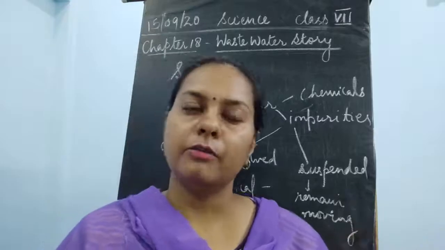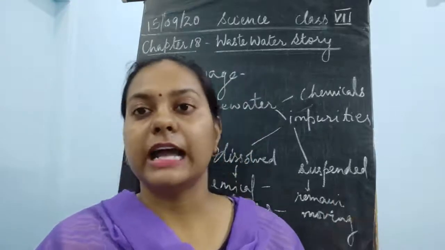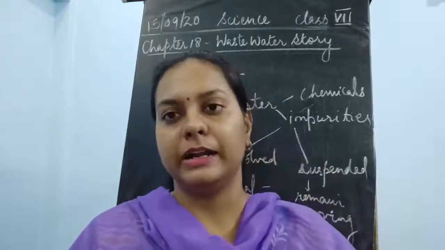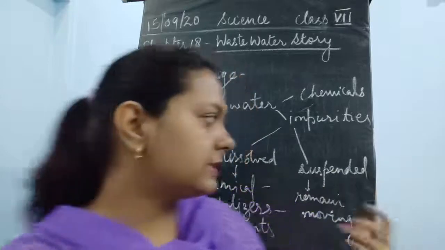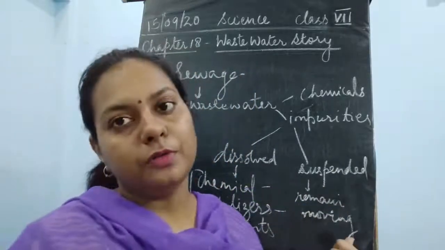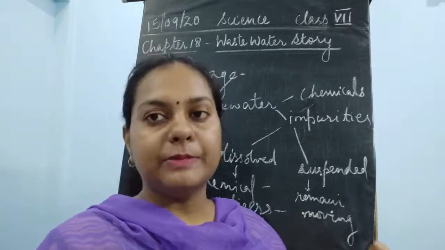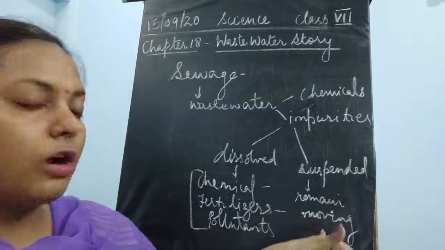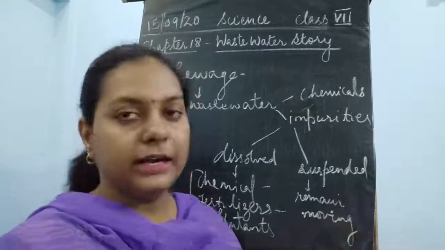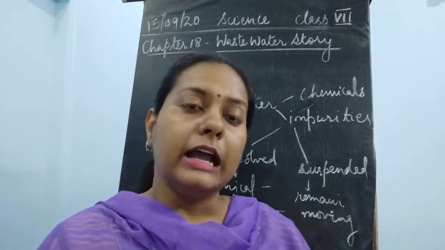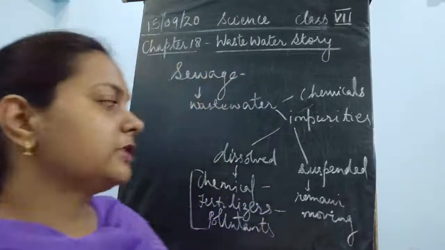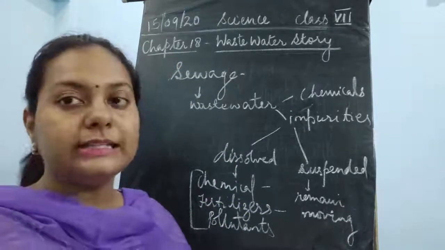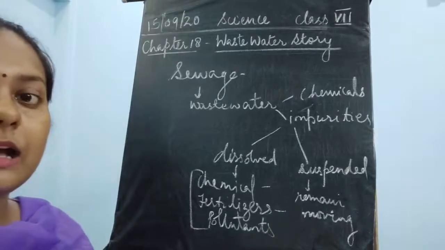Suppose the water is full of sand or mud. This mud remains suspended and moves here and there. This is known as suspended impurities, which keep on moving, and when the water is kept still, they settle down. They could include sand, mud, plastic things, any waste thrown in the water that makes the water dirty.